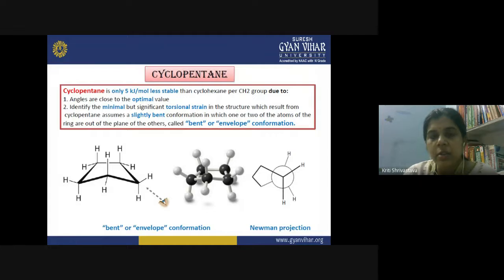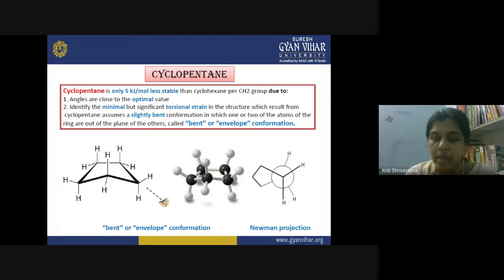Now let's discuss the cyclopentane molecule. We have five carbon atoms in the ring, and this five-membered carbon ring is only 5 kilojoules per mole less stable as compared to cyclohexane.